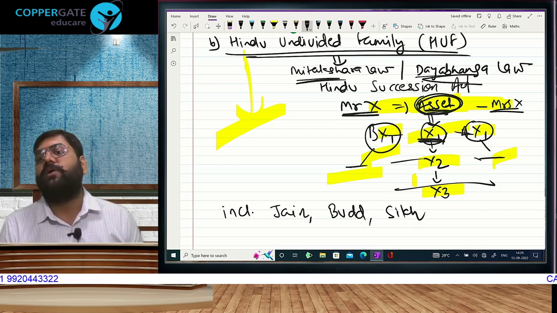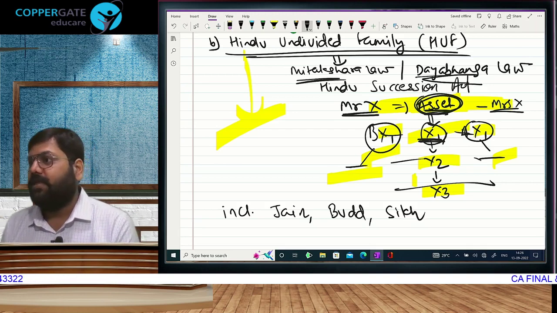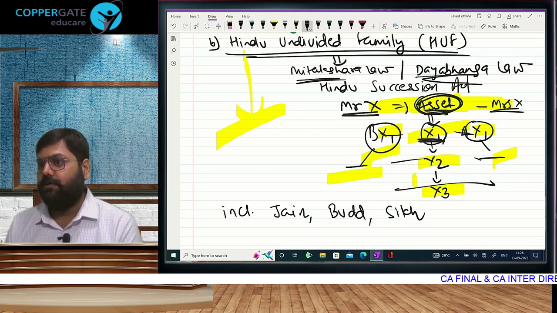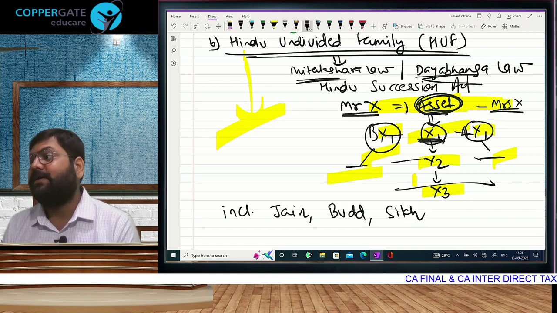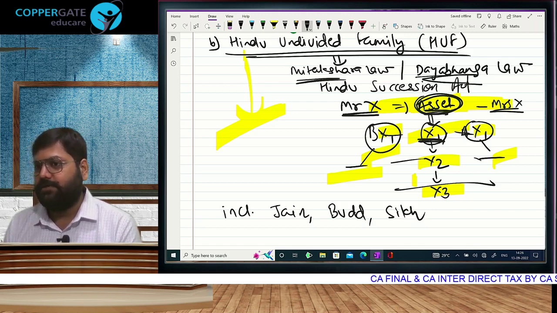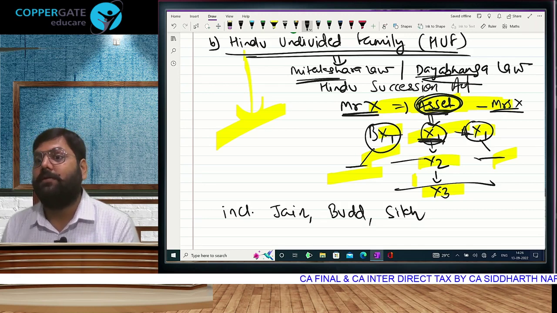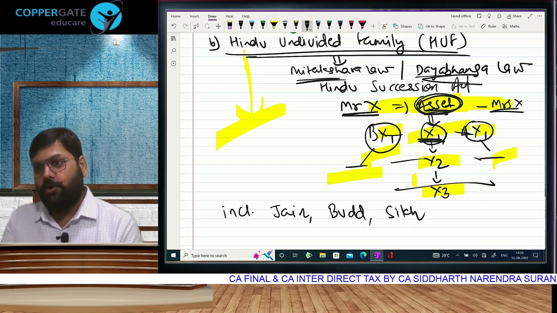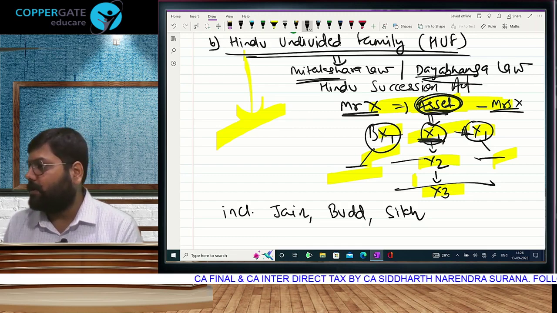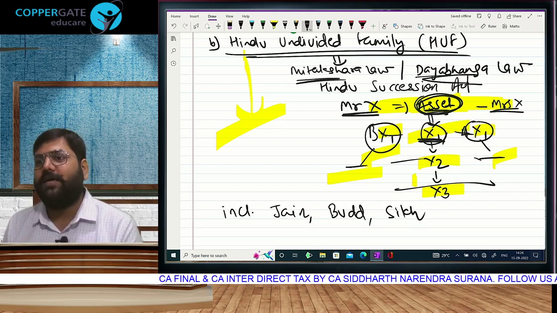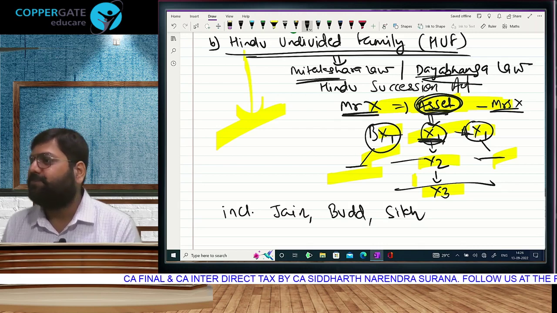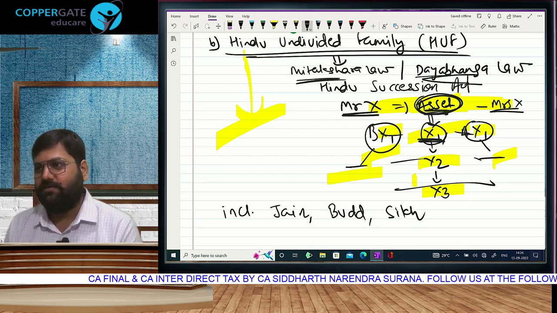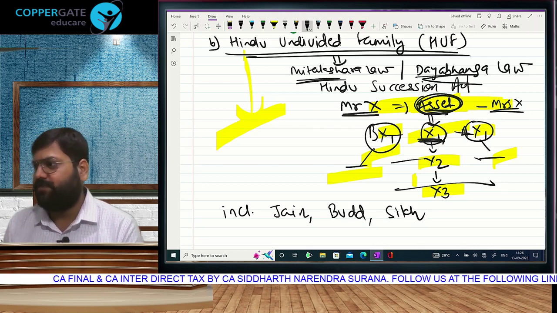Send a copy of this to the income tax department, and they will allot you something called a PAN card. That's your registration with the income tax department. Permanent Account Number, PAN. In the name of the HUF you will get a PAN. With that PAN, go to a bank and open a bank account. The bank will also ask for address proof, maybe the Aadhaar card of the Karta. Extra documents. My main thing is the HUF's PAN.